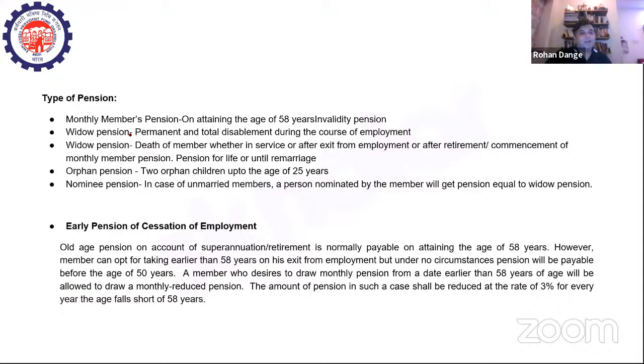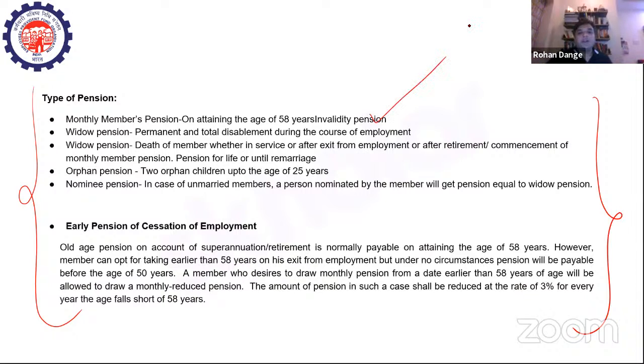So what are the types of pensions? See, because these types of questions can be asked, I have noted them in your PPTs also, right? So what do you understand by pension? Monthly members pension on attaining the age of 50 years, right? Widow pension is also there, right? Disablement pension, when permanent and total disablement happens during the course of employment. Widow pension also applies obviously in the case of the death of a member. Orphan pension is applicable to 2 orphan children up to the age of 25 years.